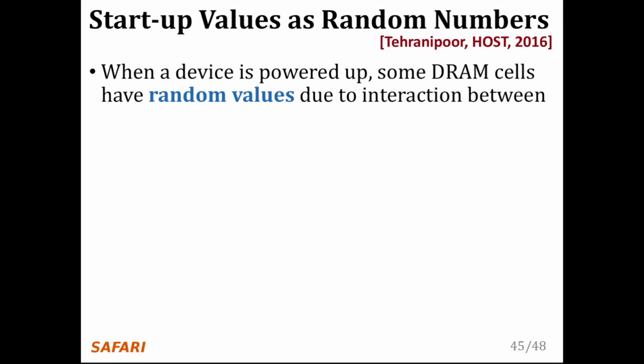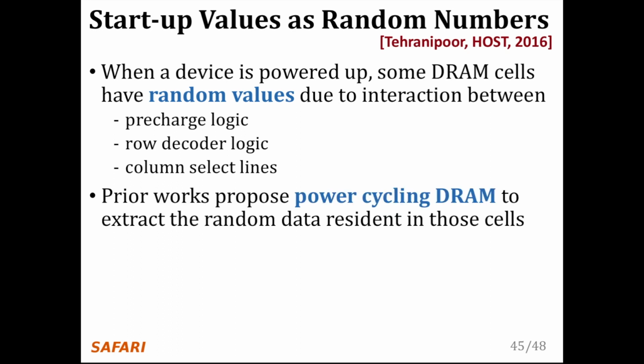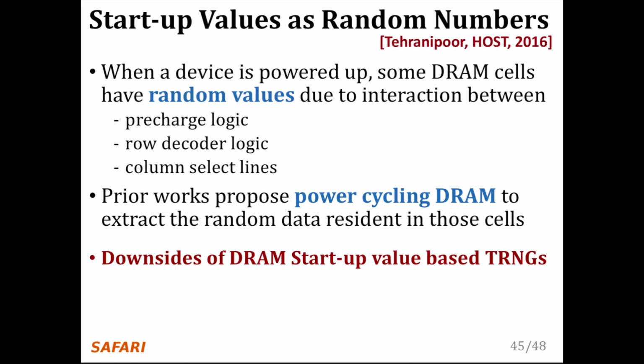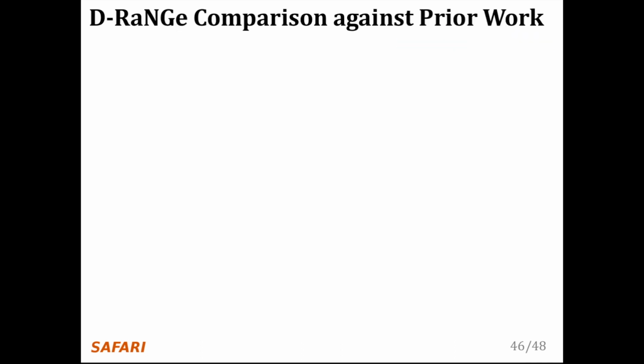Prior work exploits the interaction of precharge and row decoder logic and column select lines when a device is powered up to produce random values in some DRAM cells. Prior works propose power cycling DRAM to extract the random data resident in those cells. Unfortunately, these TRNGs come with their own constraints as well. The latency of generating random values depends on a long DRAM power cycle time. While the authors do not evaluate this, there is oftentimes a high latency in power cycling DRAM due to all the initialization and calibration required for reading and writing from DRAM. This mechanism also has a high storage cost, since all data will be lost during the power cycle.